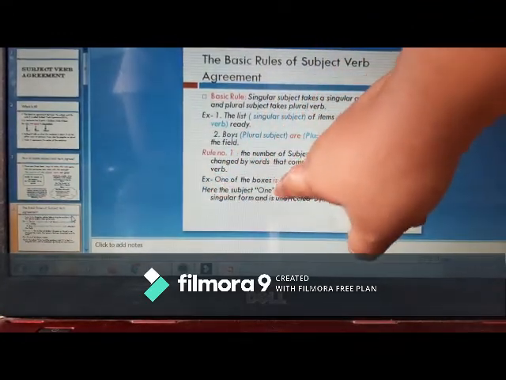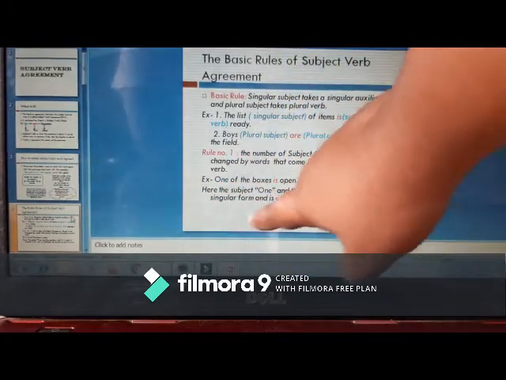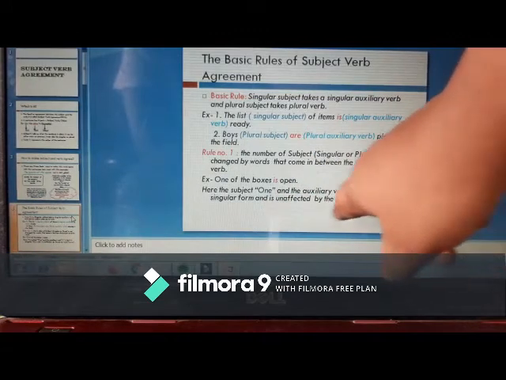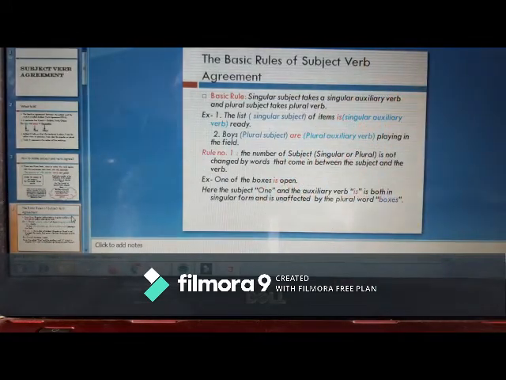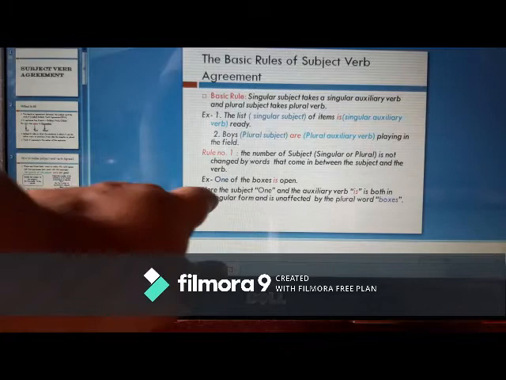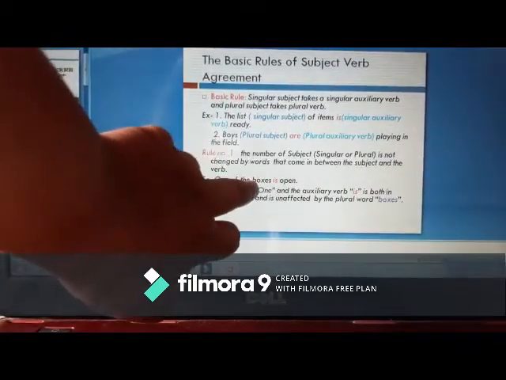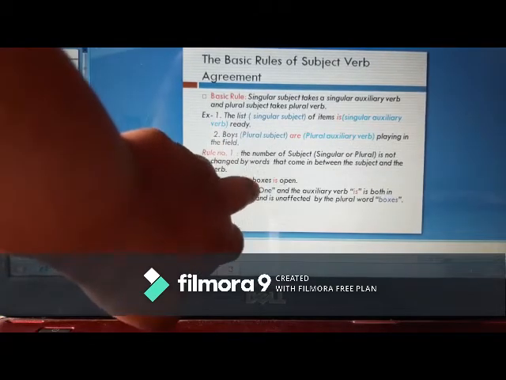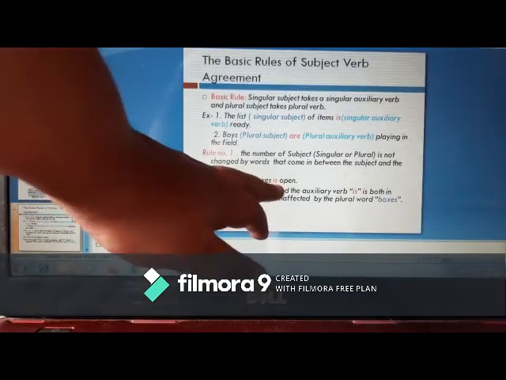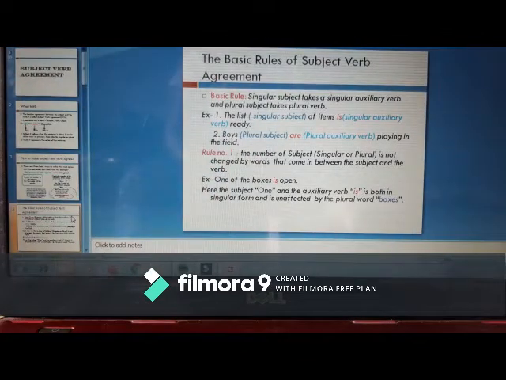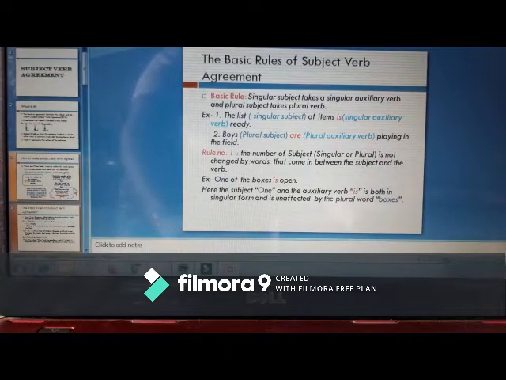One is singular. So it is explained better here that the subject one and the auxiliary verb is are both in singular form and unaffected by the plural word boxes. This is the subject and this is the verb. In between, whatever word comes in whatever form, it does not affect the auxiliary verb. It is always related to the subject. Okay, clear? Now moving on to the next slide.